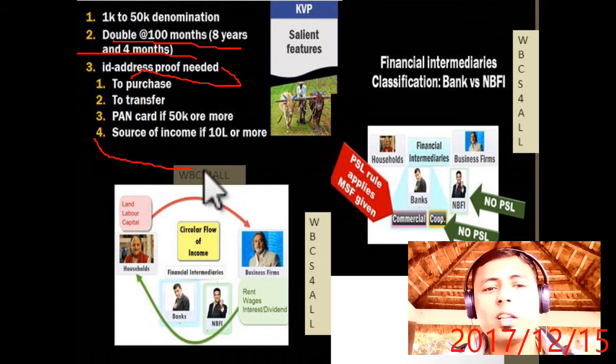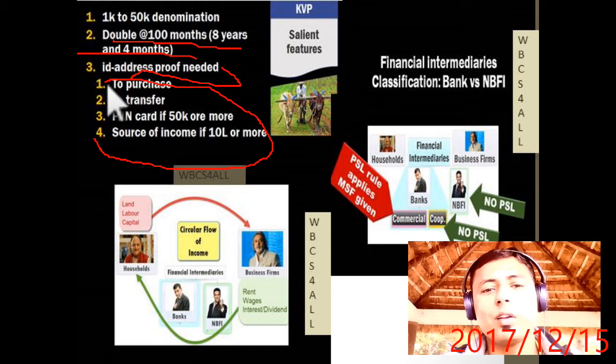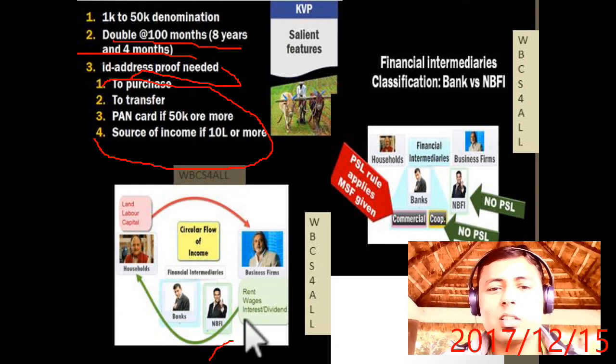Source of income: if it is 10 lakhs or more, you have to give the source of income. Okay, now this was the circular flow of income.